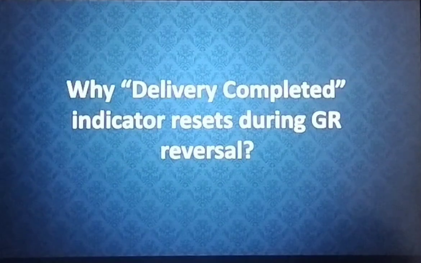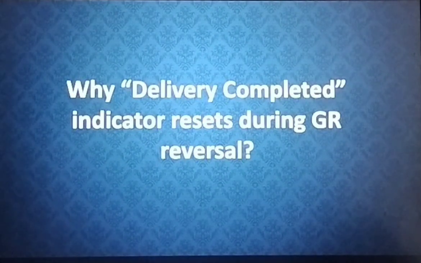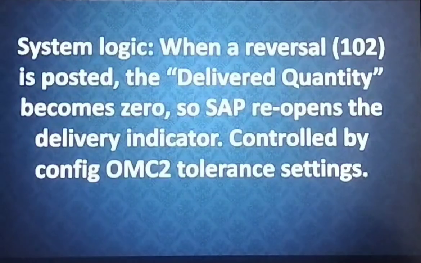Moving on to the next issue. Why does the delivery completed indicator reset during the GR reversal? This is with movement type 102. The solution is, the system logic works like this. When you do the reversal, that is movement type 102 is posted, the delivered quantity becomes 0. So SAP reopens the delivery indicator, which is again controlled by the backend settings, or with the T code you can use OMC2.